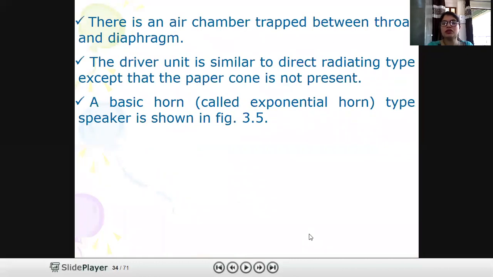I hope both types of loudspeakers, that is the moving coil or cone type, the direct radiating type, and the indirect or horn type loudspeakers, are clear to you.